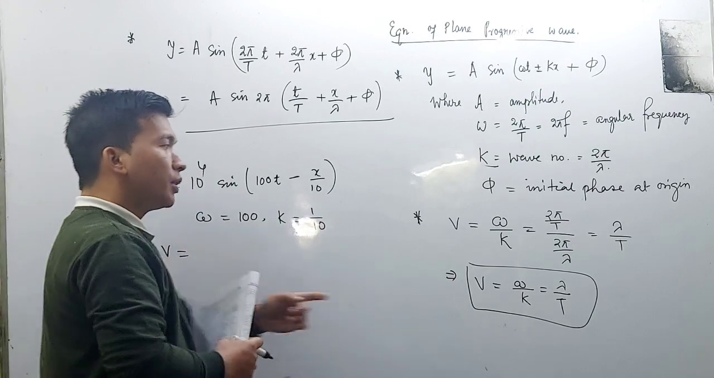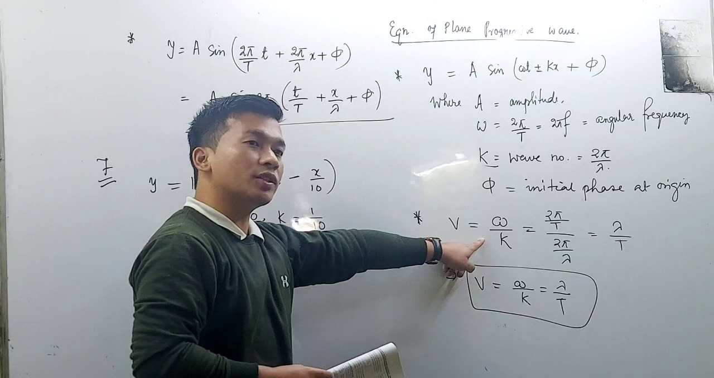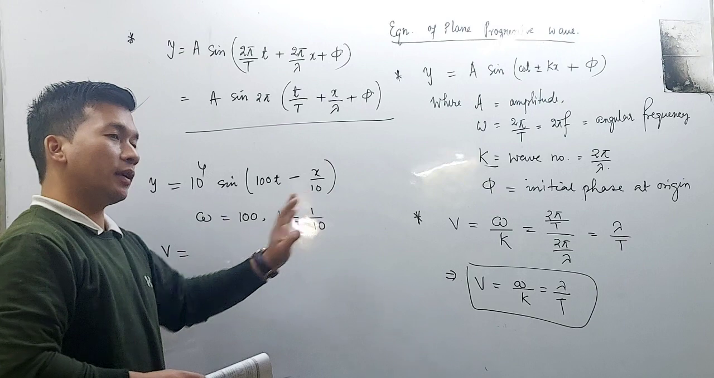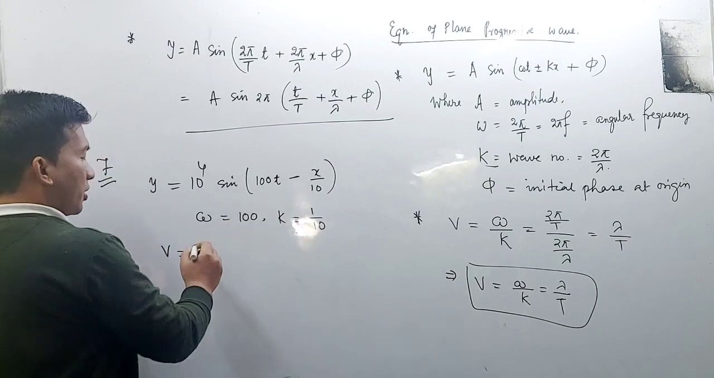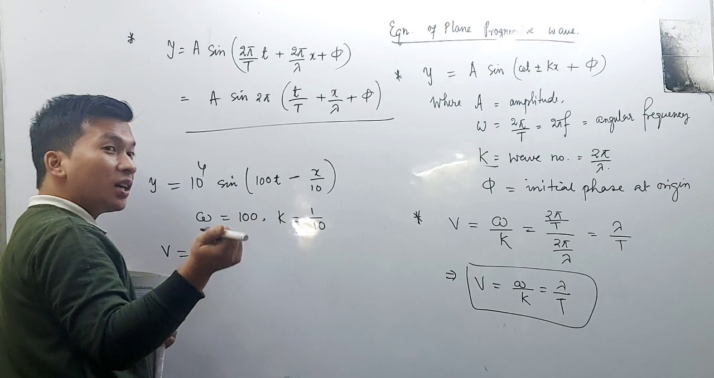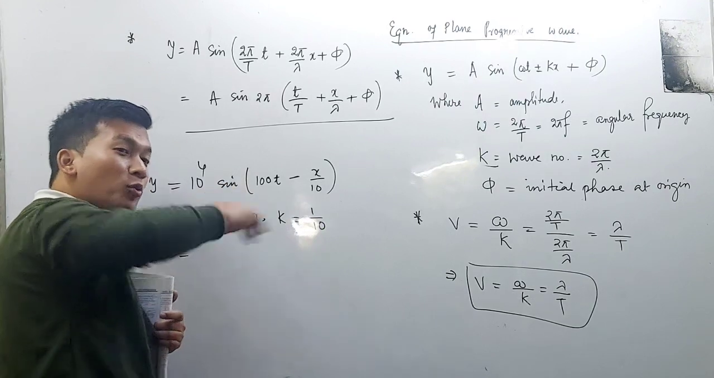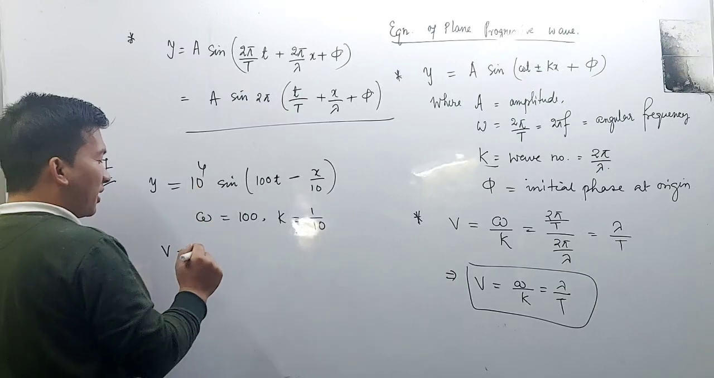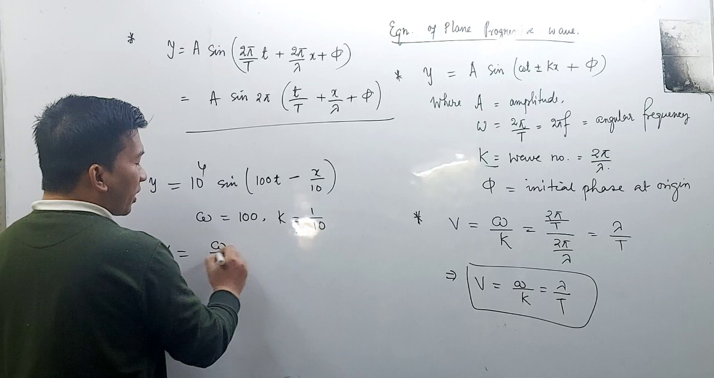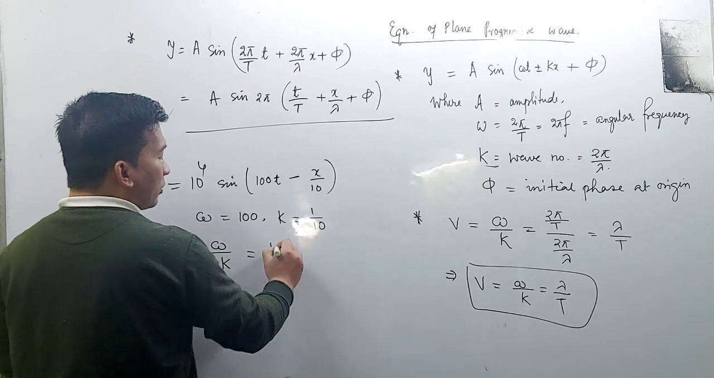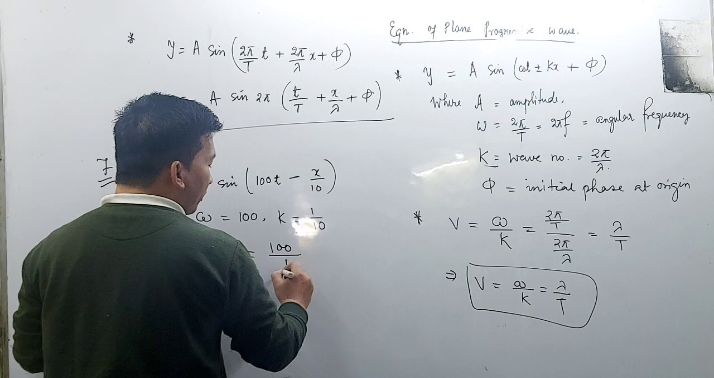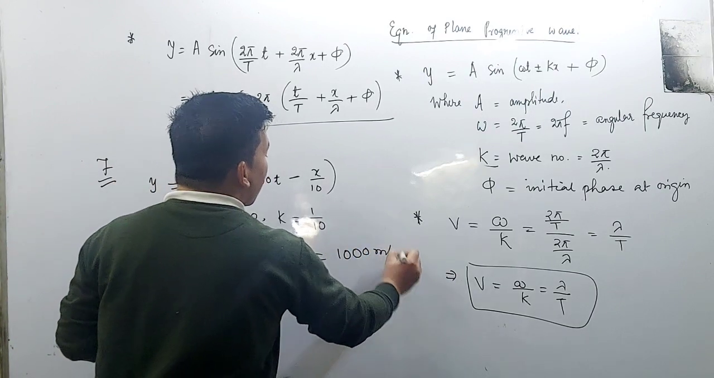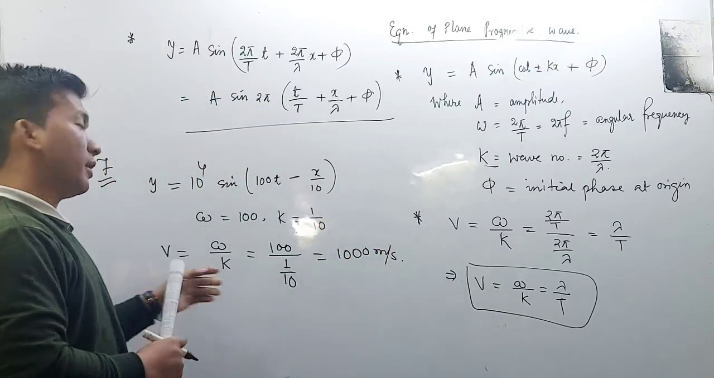Wave velocity is equal to the coefficient of t divided by the coefficient of displacement, so v is equal to omega by k. This is equal to 100 divided by 1/10, which will be equal to 1000 meter per second.